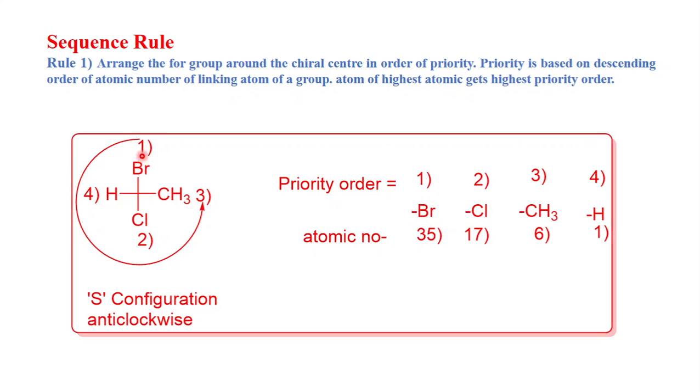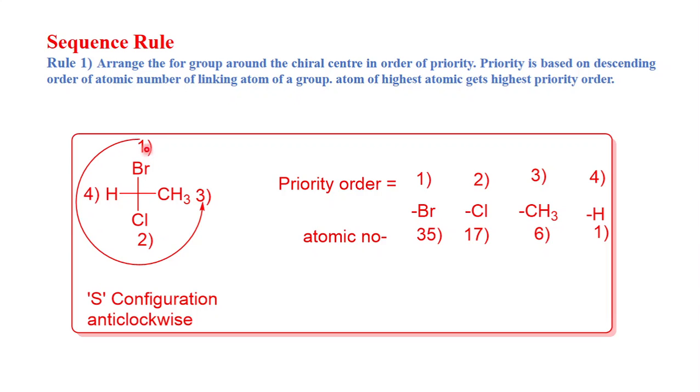Among the remaining three, the atomic number of carbon is 6 and chlorine is 17, so second priority goes to chlorine. Carbon has atomic number 6, so this CH3 methyl group gets third priority. Last is hydrogen, having atomic number 1, so hydrogen gets fourth priority.